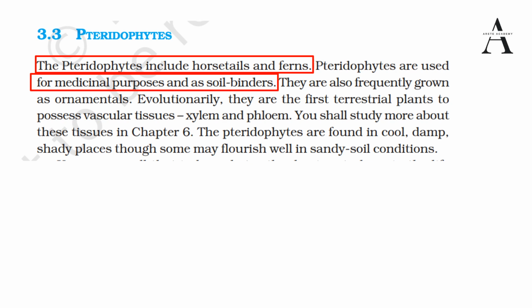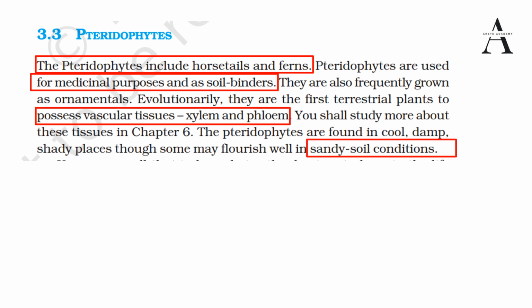Okay, and why are they important? Because in the process of evolution, pteridophytes were the first terrestrial plants to have vascular tissues, that is xylem and phloem. We have read that one is responsible for supplying water and another for supplying food. Pteridophytes are found in cool, damp, shady places, and they flourish well in sandy soil conditions. Sandy soils are often acidic, so acid-loving plants thrive there. You will get to know the importance of this information when we revisit the question again.